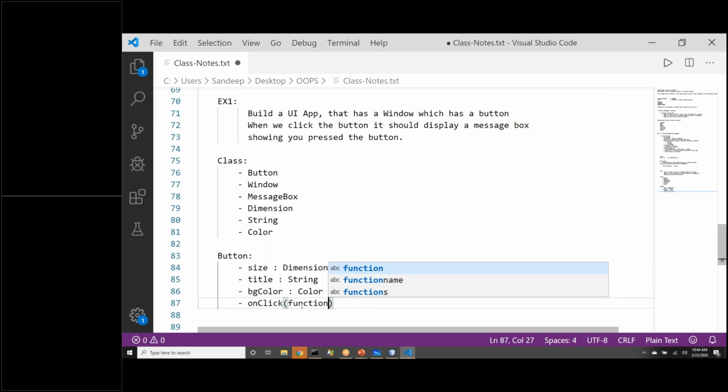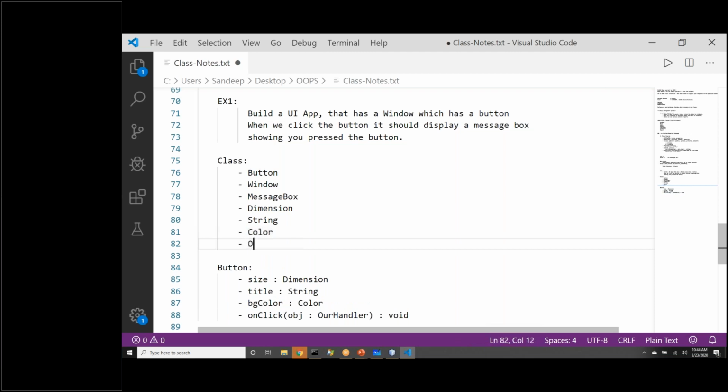But in Java, you do not have function pointers. So what we will do, in onClick, we will pass an object of our class, our handler. For now, let me call it our handler so that it conveys the meaning. So we will give an object of a class whose function needs to be called here. And for now, I'll put void as the return type. So what is the purpose of this line? I'm saying whenever this button is clicked, this button should call a function, and that function should be in our class. So our handler is a class we will write, which will have a function that we want to execute whenever somebody clicks the button. And then we will call message box from there.